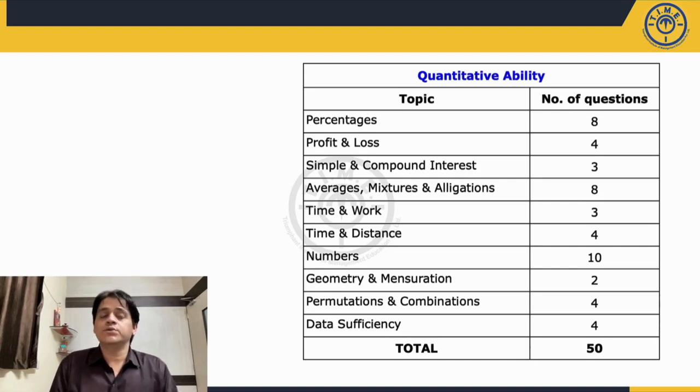Out of those 4 DS questions, 2 questions were based on 2 statements given and 2 questions were based on 3 statements given. Now overall, the difficulty level of the section can be considered to be easy to moderate. There were some challenging questions present, but a student should be able to figure out which of those questions are challenging and avoid solving them or avoid putting too much time in them. So the ideal number of attempts suggested in this section would be around 35 to 40 questions to be done in around 40 minutes with a good accuracy.